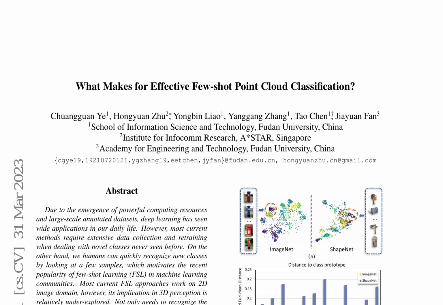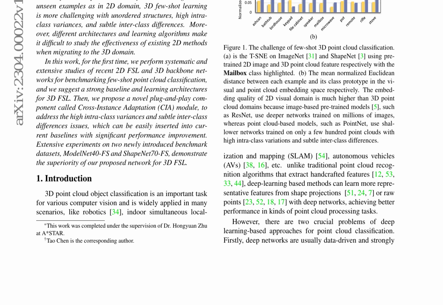This work performs systematic and extensive studies of recent 2D FSL and 3D backbone networks for benchmarking few-shot point cloud classification. The authors suggest a strong baseline and learning architectures for 3D FSL and propose a novel plug-and-play component called the Cross-Instance Adaptation (CIA) module to address the high intra-class variances and subtle inter-class differences issues. The CIA module contains two modules: self-channel interaction (SI) and cross-instance fusion (CIF), which can be flexibly inserted into most current FSL algorithms with few changes and achieve significant performance improvement.